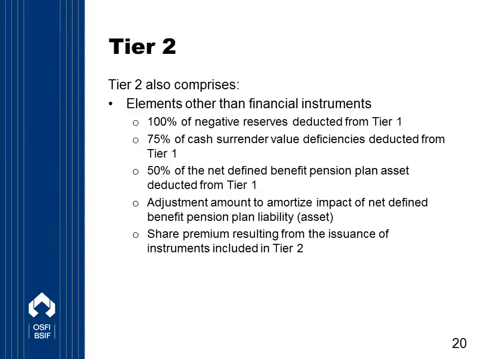So these would include 100% of the negative reserves that were deducted from Tier 1, 75% of the cash surrender value deficiencies deducted from Tier 1, 50% of the net defined benefit pension plan asset deducted from Tier 1. We also look at including in Tier 1 the ongoing adjustment amount to amortize the impact of the net defined benefit pension plan liability asset. And finally, we can include the share premium resulting from the issuance of instruments included in Tier 2.